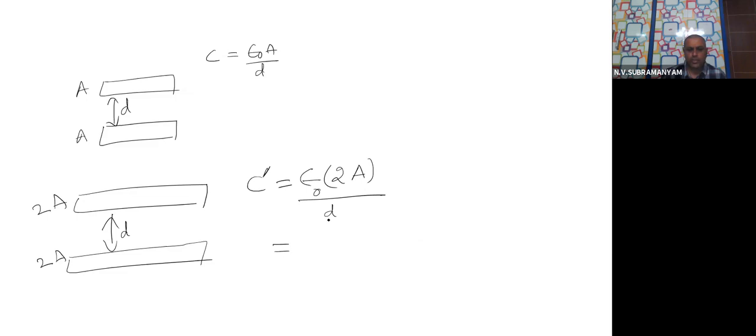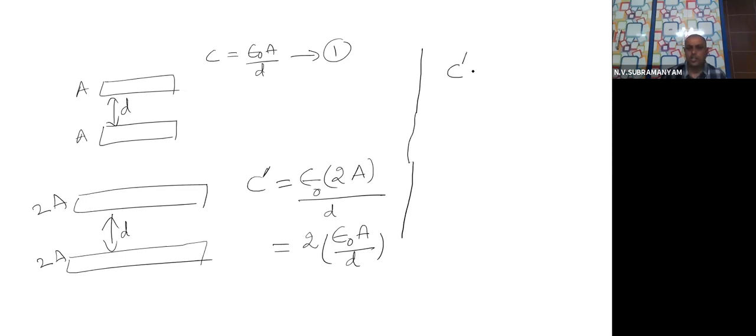Then what do we get, children? 2 we can write outside: 2 epsilon 0 A divided by D, right? But this is already the C value. Let us call it equation 1. Okay, so C dash, if I substitute 1 in this, let us call this 2.